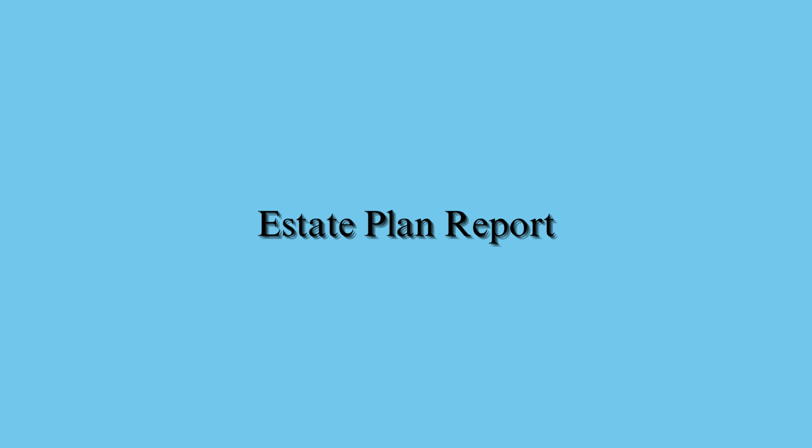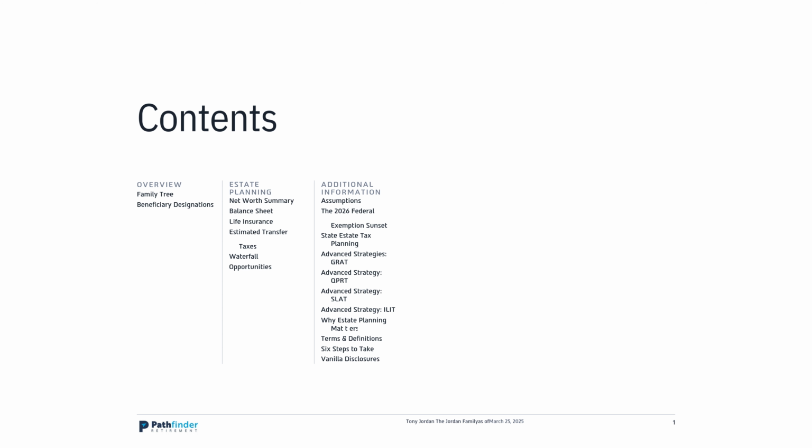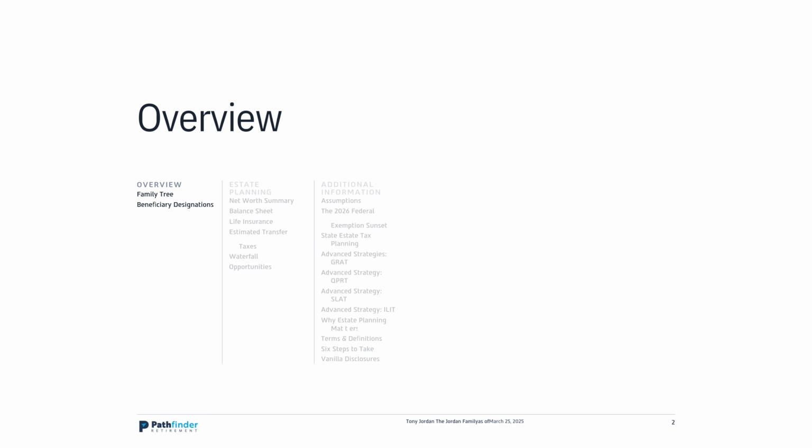Here's a summary of the Jordan Family Estate Report. 1. Overview. The report provides a full financial and legal review of the Jordan family estate, analyzing assets, liabilities, and future management strategies. It aims to ensure financial stability, legal compliance, and long-term growth while preserving family wealth across generations.